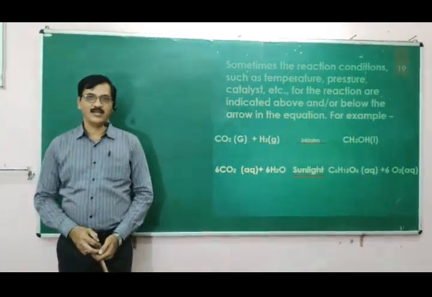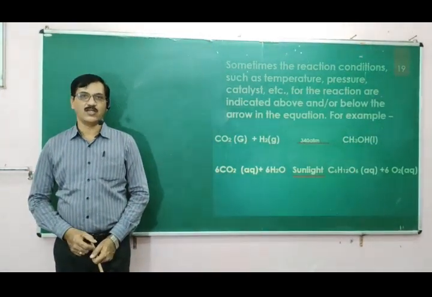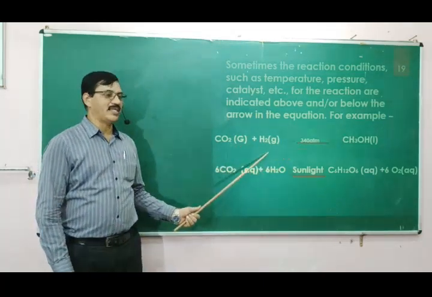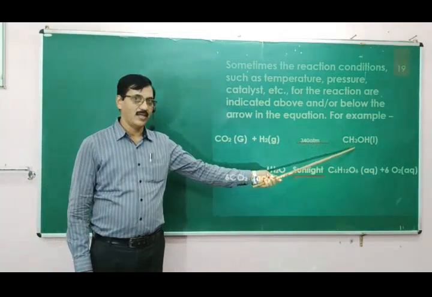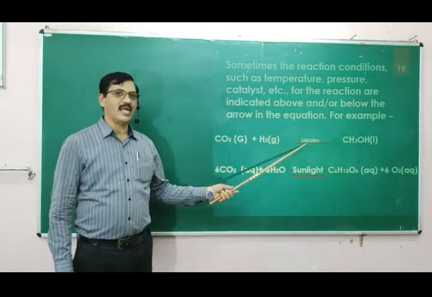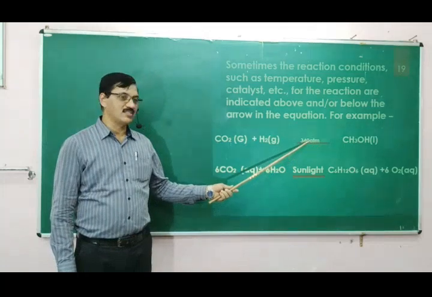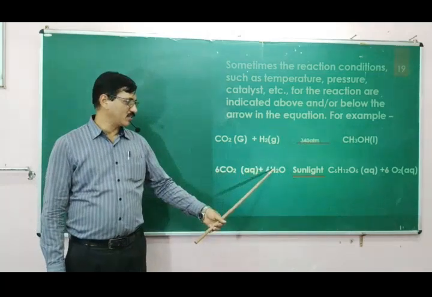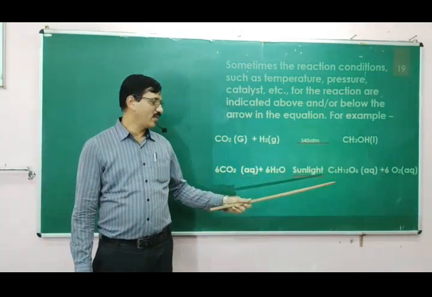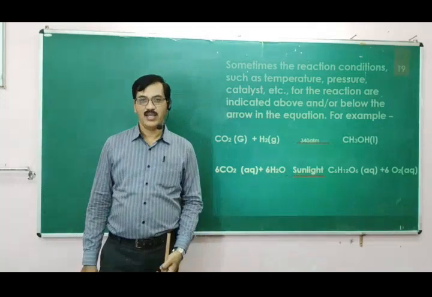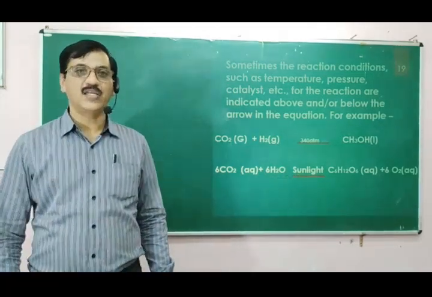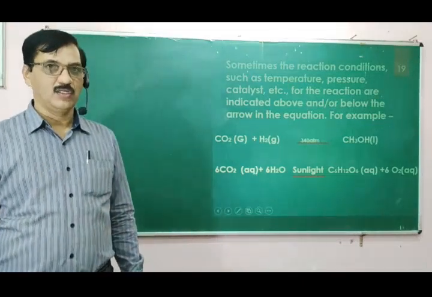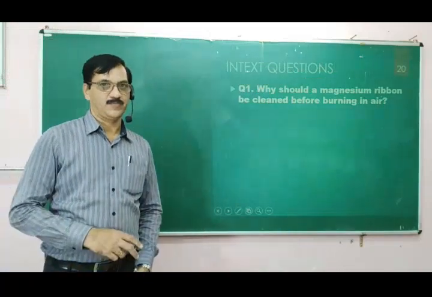In some equations, the reaction conditions are also written or shown along with the arrow mark. For the reaction of carbon dioxide and hydrogen giving rise to methanol, a pressure of 340 atmospheres is needed. Therefore, this is the reaction condition which is written. For photosynthesis, that is carbon dioxide and water giving rise to glucose, we need sunlight. So sunlight may be shown along with the arrow mark. So this is the additional information that can be presented along with the reaction to specify the reaction.